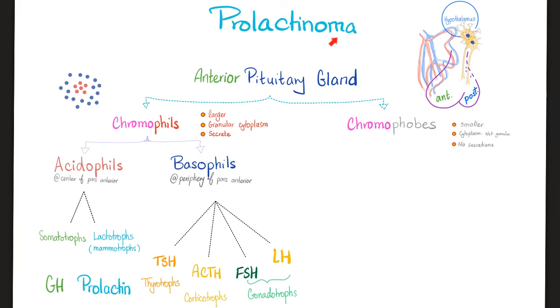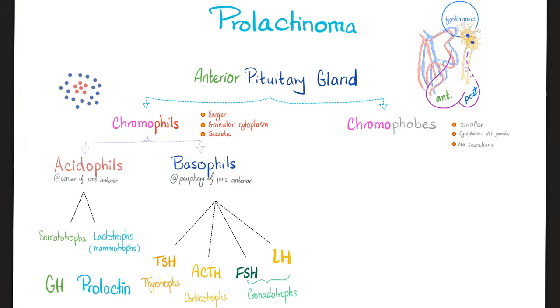Let's talk about prolactinoma. Believe it or not, it's a pituitary adenoma. And let me remind you, the pituitary has an anterior part and posterior part. When it comes to the anterior pituitary gland, it has chromophils and chromophobes. Chromophils are colorful, but chromophobes, they hate color. Let's talk about chromophils. They could be pink, they could be purple. Acidophils or basophils. Acidophils include the cells that make growth hormone, called somatotrophs, because this is your somatotropin, and lactotrophs, because this is your lactotropin, aka prolactin. You can also call them mammotrophs because they supply your mammary glands.